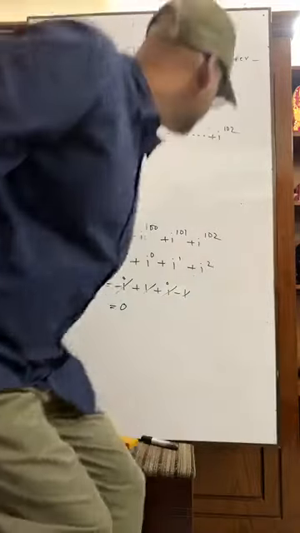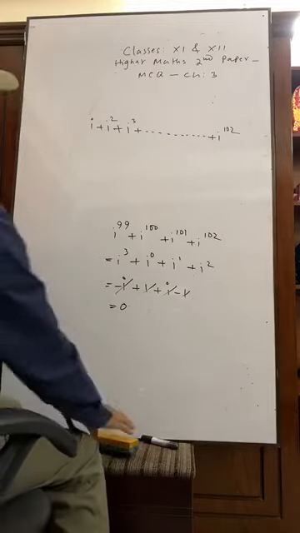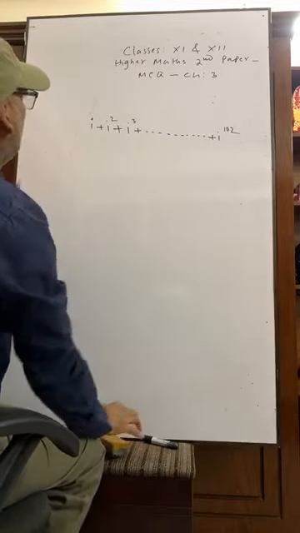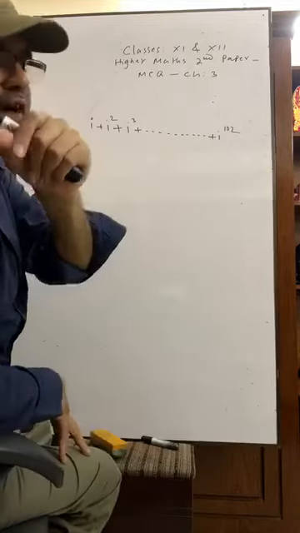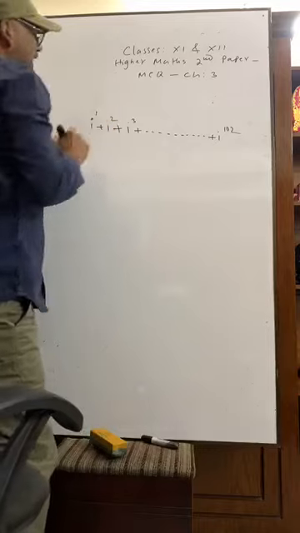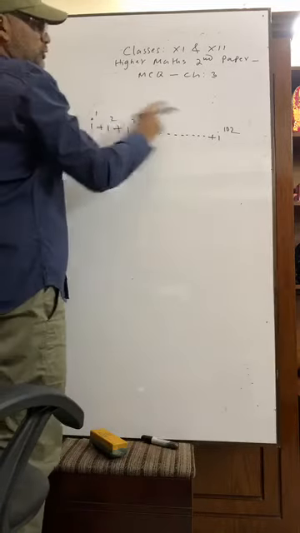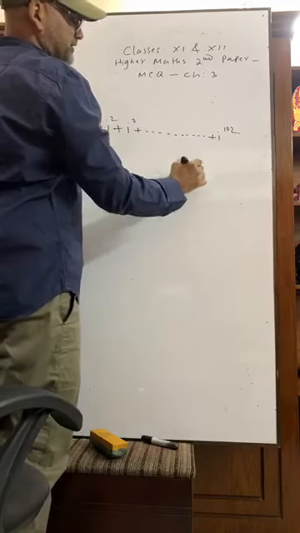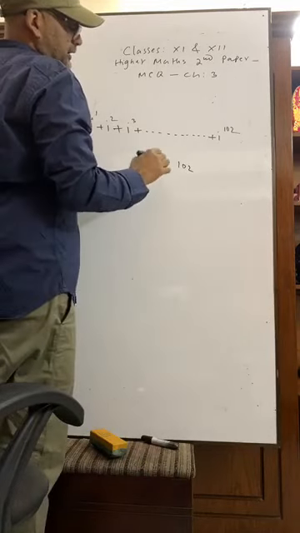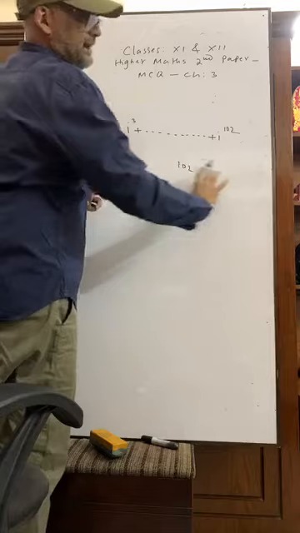Okay, at first you see how many numbers there are. You have to find out. It starts with i to the power 1, so 1 to 102, there are 102 numbers. So you just omit the last 100.